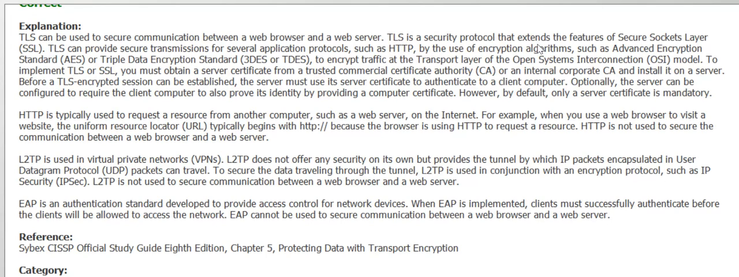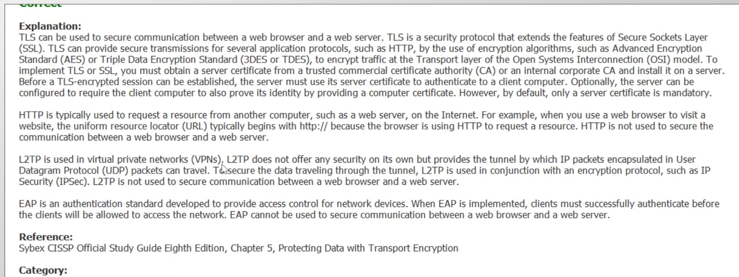It is a security protocol which extends the features of SSL. It can provide secure transmissions for several application protocols such as HTTP, using encryption such as AES, or even 3DES. HTTP is, however, used to request a resource from another computer such as a web server. As we visit a URL, the browser uses HTTP to request a resource.